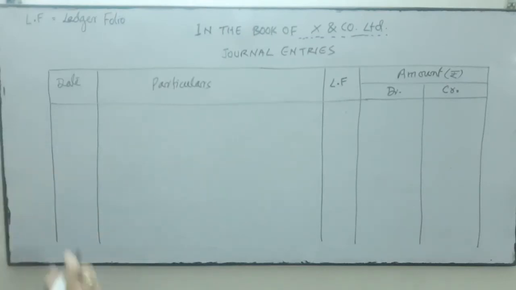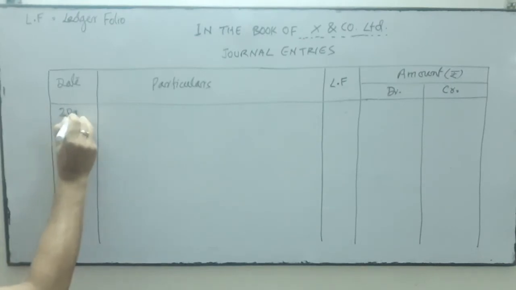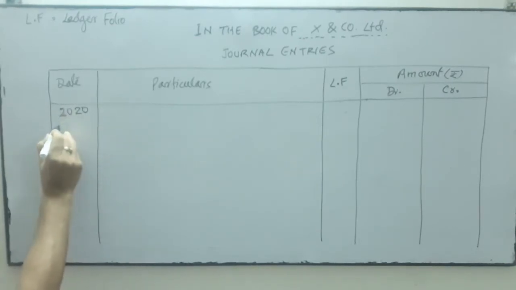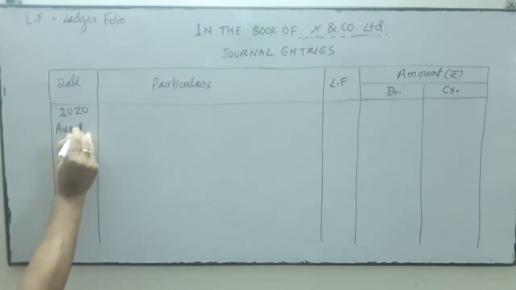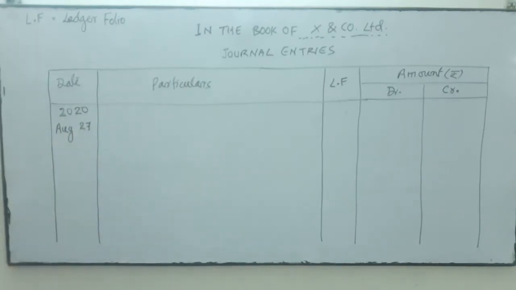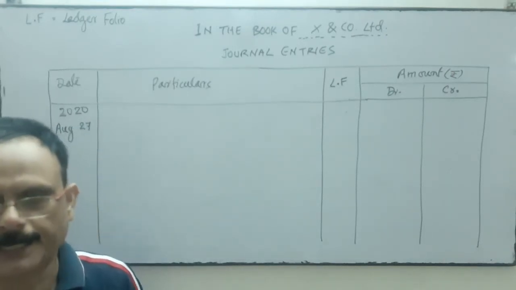In the date column, first of all you start with the year. Suppose the year is 2020, so write 2020. Thereafter you write the month. Suppose it's August, so write August. Thereafter you write the date. Suppose it is 27, then you write 27. The transactions are recorded in chronological order, in sequence of date.